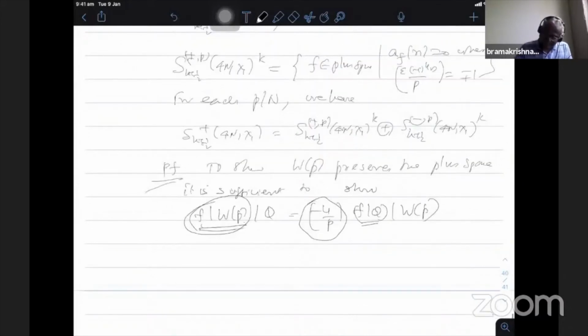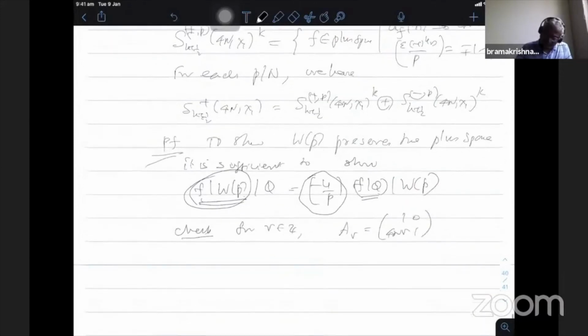So one can check that, for any integer v, av you consider 1 0 4 n v 1, we have WP, we have the psi also. I just changed epsilon to minus 4 by p epsilon, because after I apply WP the character changes.